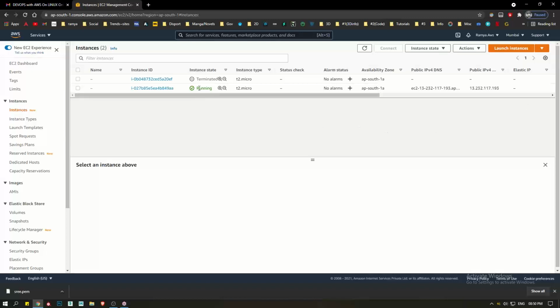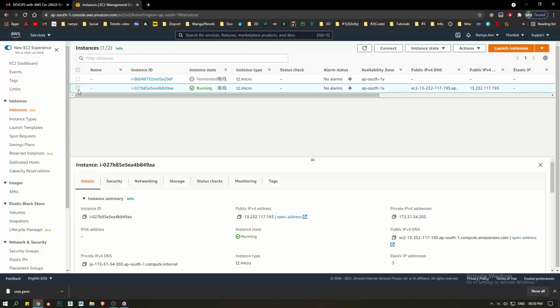Now how to log in? You will have different teams in your project. Let me show you. Select that server. See, it's in the running state now. Every server has its own IP address. But before that, let me show something.